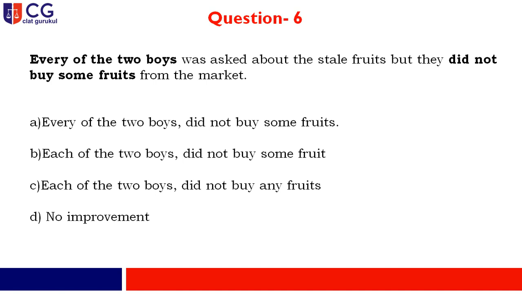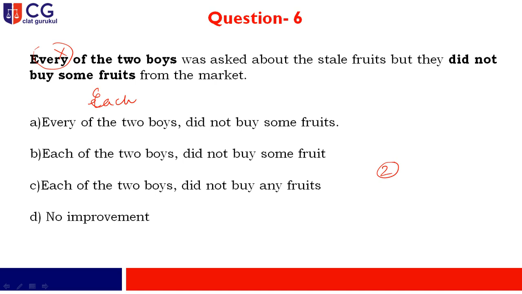Every of the 2 boys was asked about the stale fruits, but they did not buy some fruits from the market. Now here how many boys are we talking about? 2. Now in that particular case, if you are talking about 2 boys, the wrong application is here, that is every. The word every will be replaced by each. Because if we are considering the number 2, here 2 boys, here 2 girls, here 2 persons, whatever it may be, it should be preceded by each, not by every.